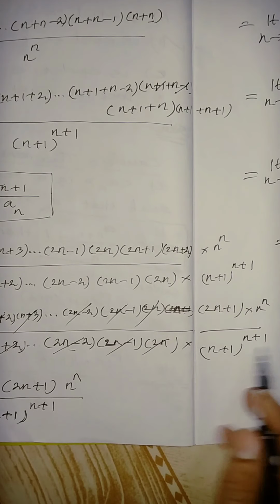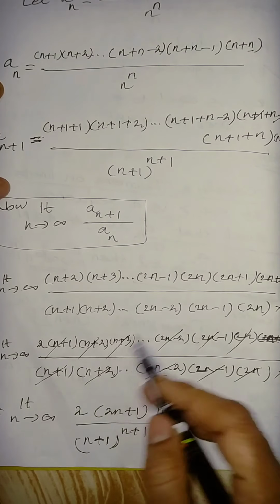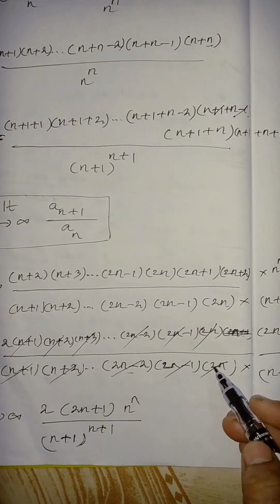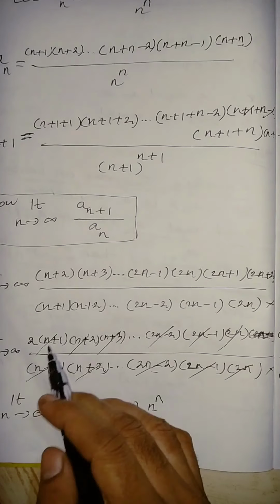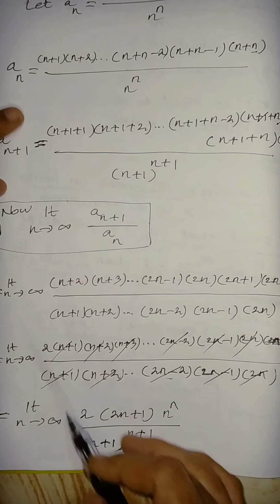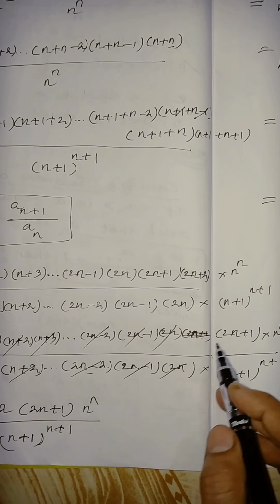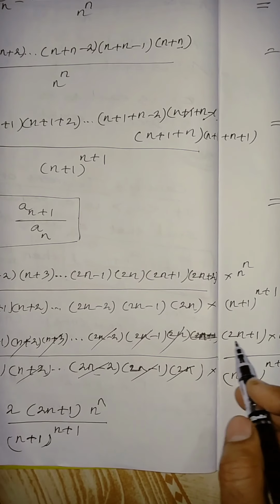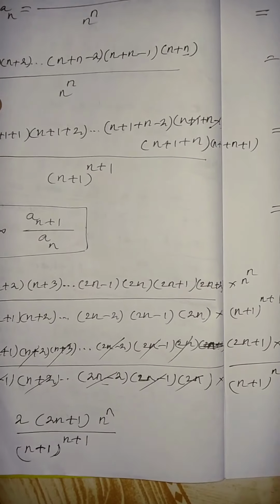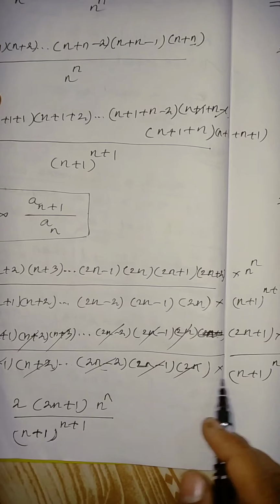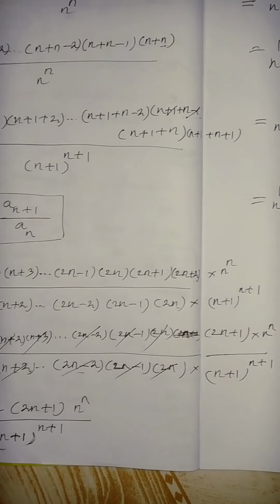Okay. Now you start to cancel the terms. This term gets cancelled, this term gets cancelled, up to 2n, which gets cancelled. So what we are getting finally is the limit n tends to infinity of 2 into (2n plus 1) into n power n, divided by, in the denominator, only the term n plus 1 power n plus 1. Is it right?